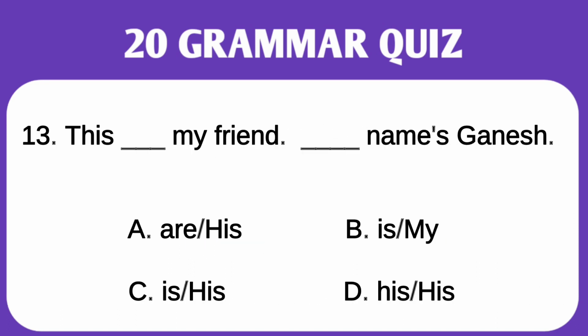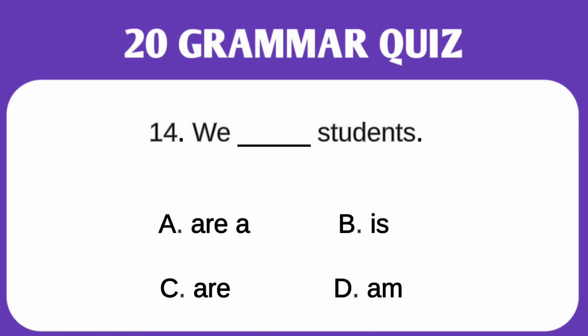Next question. This dash my friend dash name is Ganesh. Correct answer is option number C. This is my friend. His name is Ganesh. We dash students. Choose the correct one. Option C is correct. We are students.